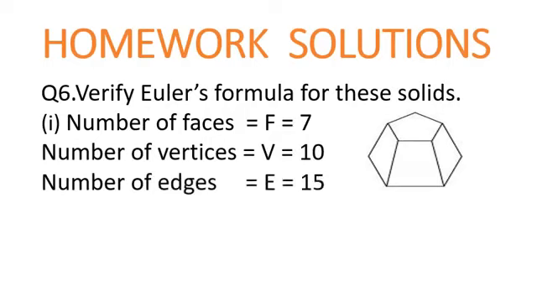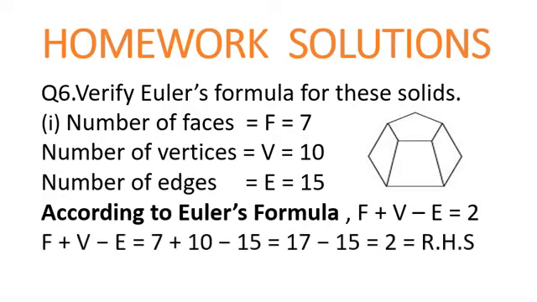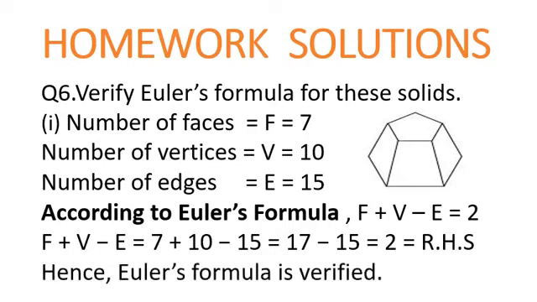Edges will be 15, and according to Euler's formula we know this relationship that F plus V minus E is equal to 2. So putting the values of F, V and E in the formula respectively, you will be getting 2 on the left hand side, which is equal to the right hand side. So we can say that Euler's formula is verified. I hope this is very simple.